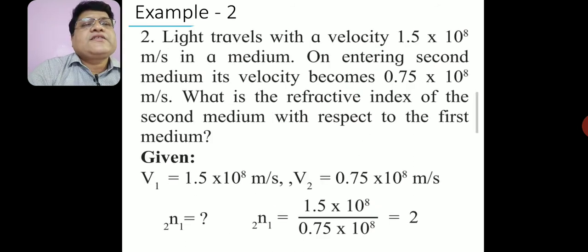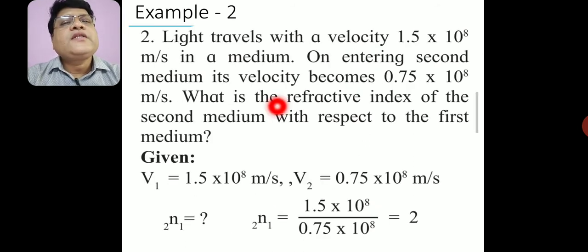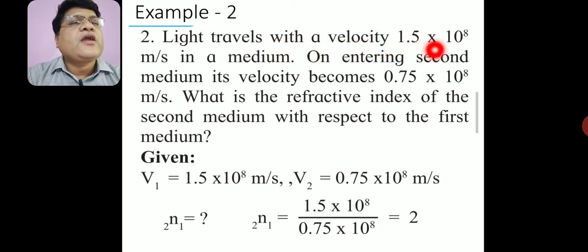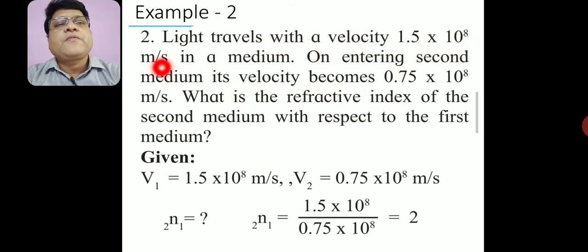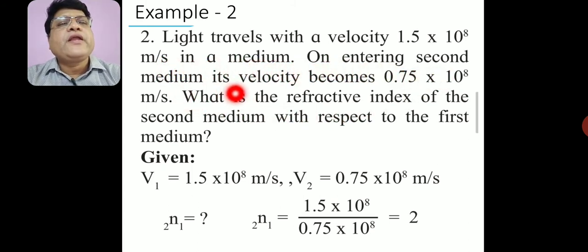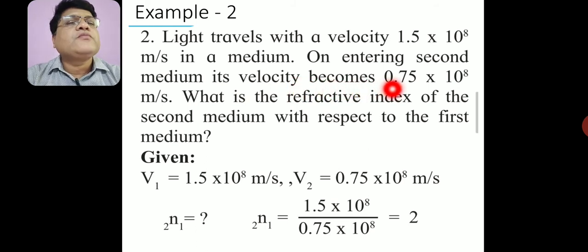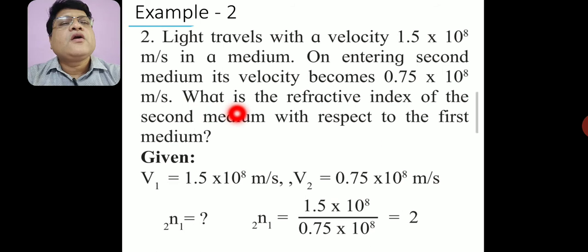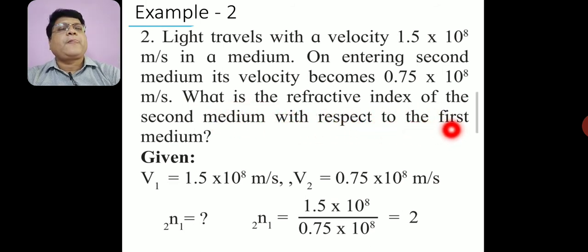In this second example, light travels with a velocity of 1.5 into 10 raised to 8 meter per second in a medium. On entering the second medium, its velocity becomes 0.75 into 10 raised to 8 meter per second. What is the refractive index of the second medium with respect to the first medium?